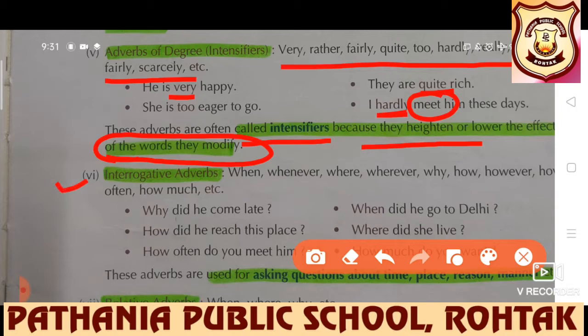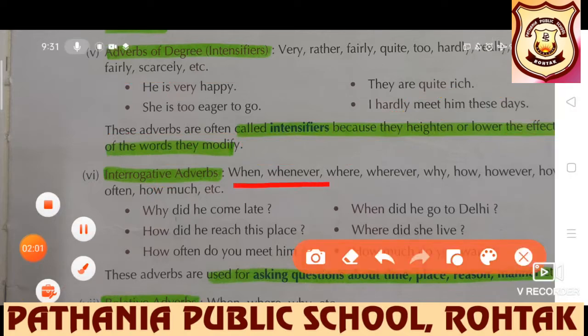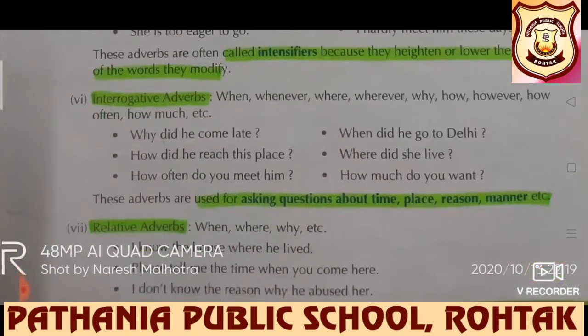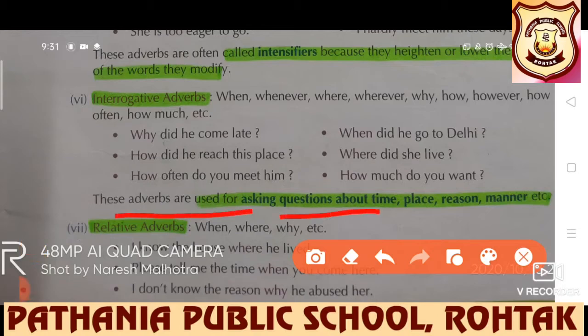Next we have interrogative adverbs. In interrogative adverbs, beta, we have when, where, whenever, wherever, why, how, however, how often, how much. Obviously, WH family members will be there. And definitely, we will come to know these adverbs are used for asking questions about time, place, reason, manners, etc.